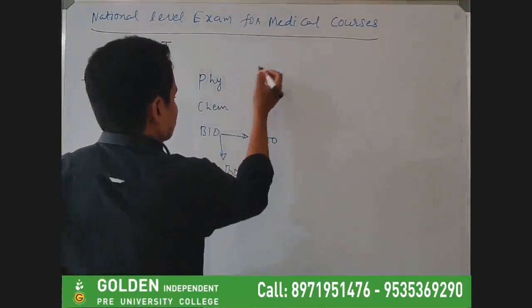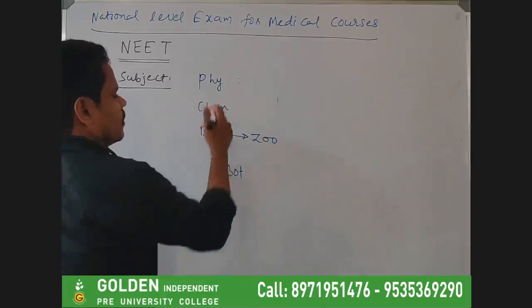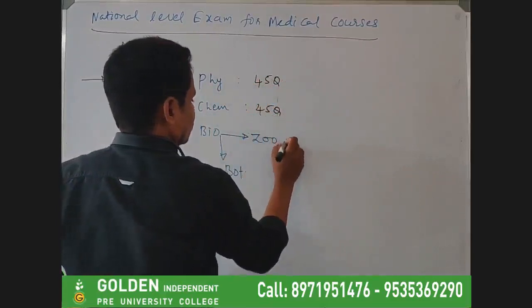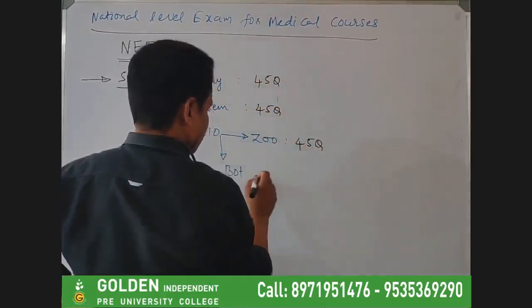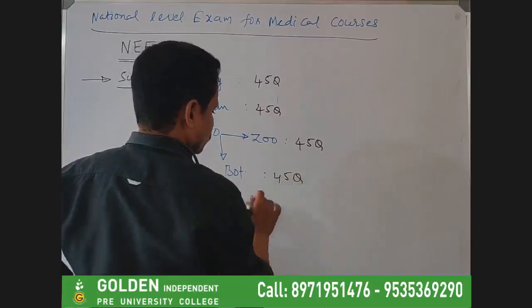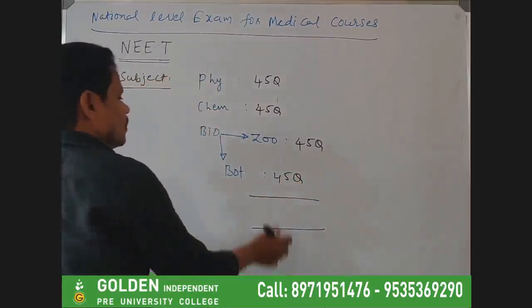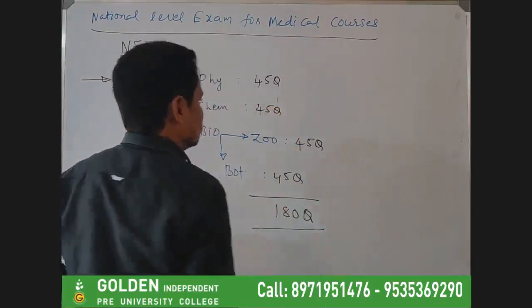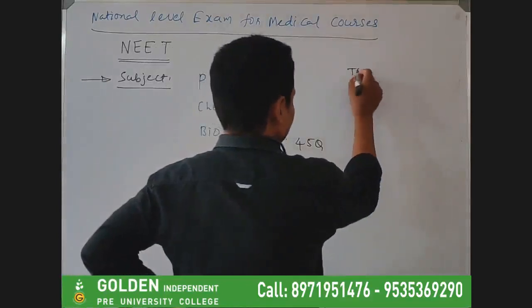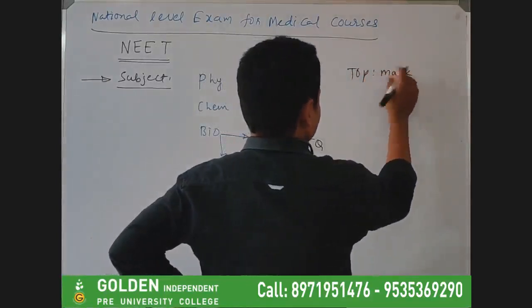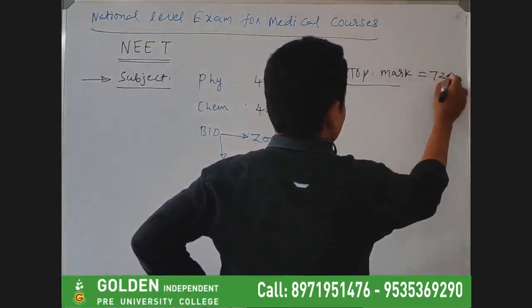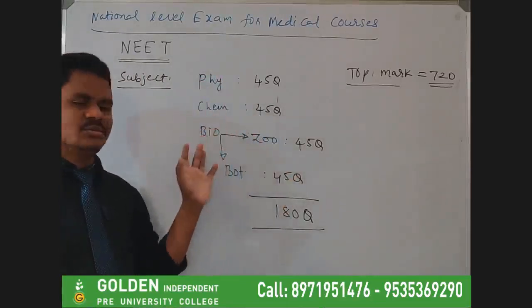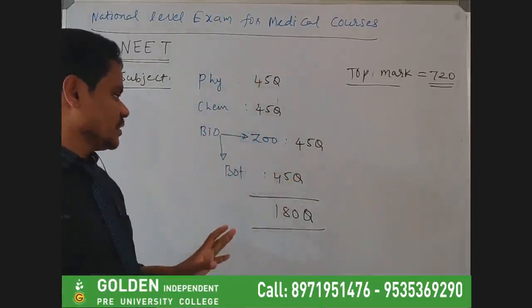In this NEET exam, if I have to write the pattern of the exam: physics you will have 45 questions, chemistry 45 questions, zoology 45 questions, and botany also 45 questions. So in total you will have 180 questions, and the total marks you can get is 720 marks. This exam is also a completely objective-oriented exam only.